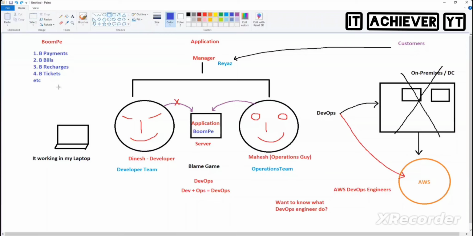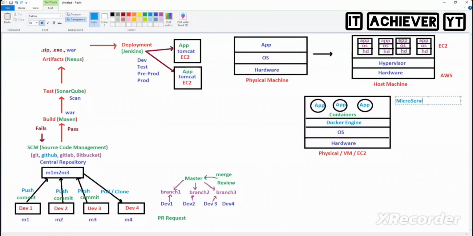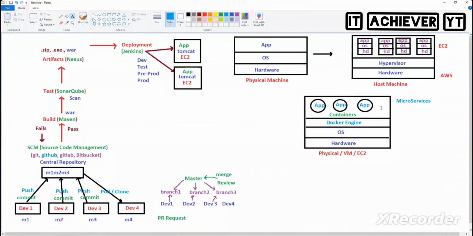Just in case one microservice goes down, only that microservice goes down. The rest of everything will be working. That is the difference from monolithic. Monolithic means having all services in one application, one single code. But microservice means separate code. You're getting it? So using this Docker, we can go with microservices. And these containers are very lightweight, because they don't have any operating system.